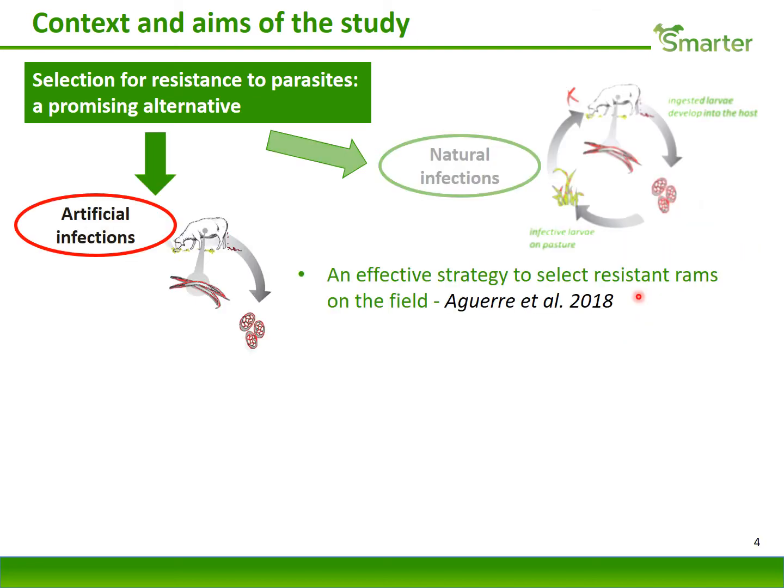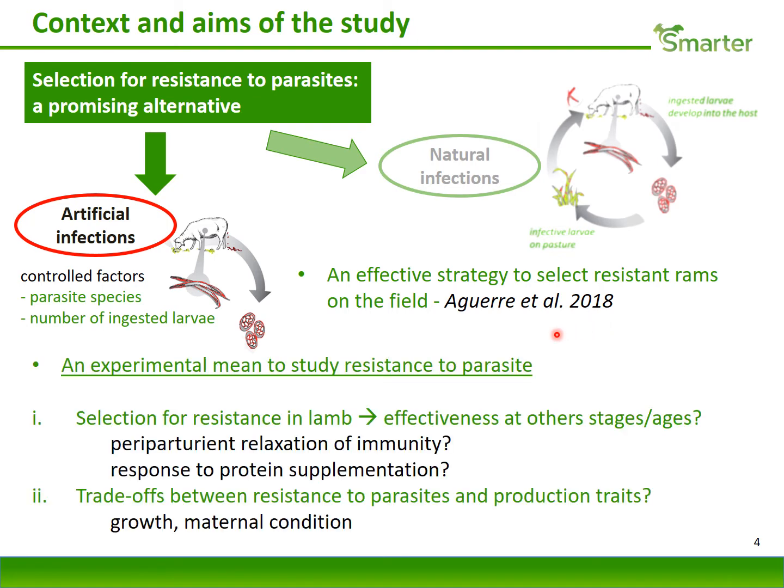Otherwise, we use artificial infections with a specific parasite and with a controlled number of parasites ingested by the sheep. And we showed that this strategy was actually effective to select for resistant rams, because their response to infection in control centers was highly correlated to the response of their progeny on farm. Finally, we can also use artificial infection as an experimental means to study resistance to parasites, and this is what we've done in this study.